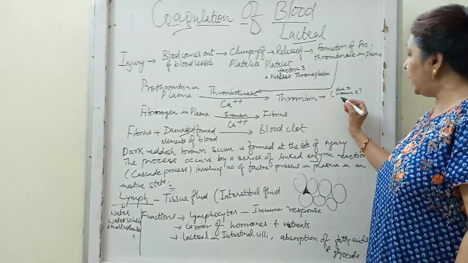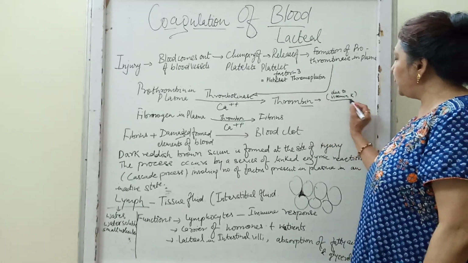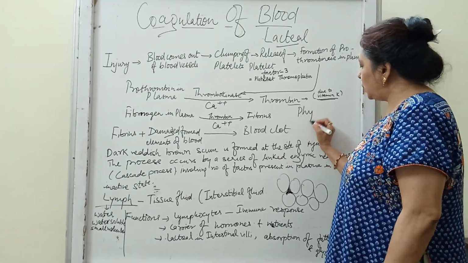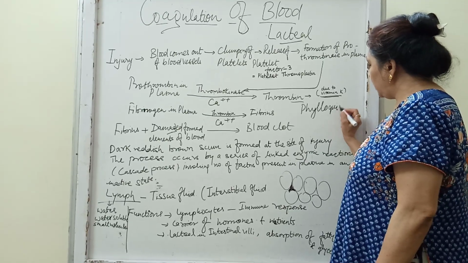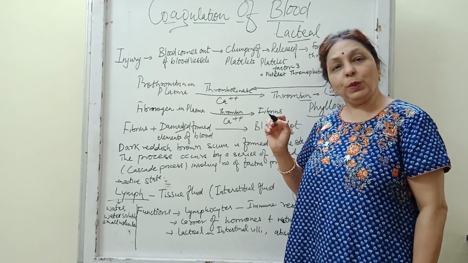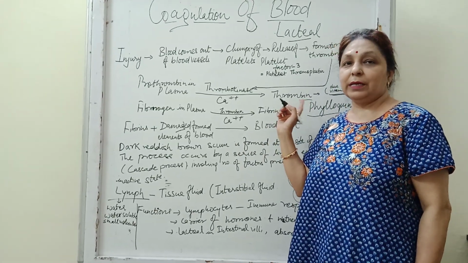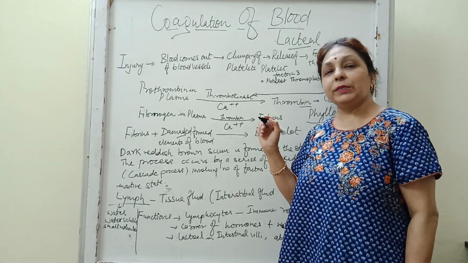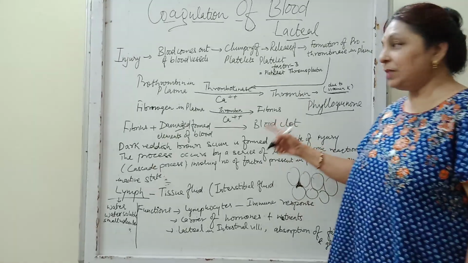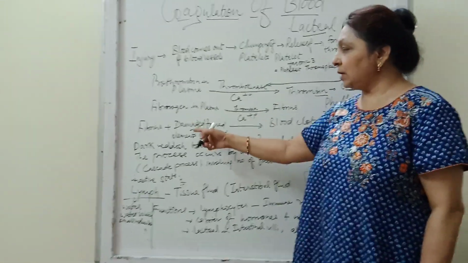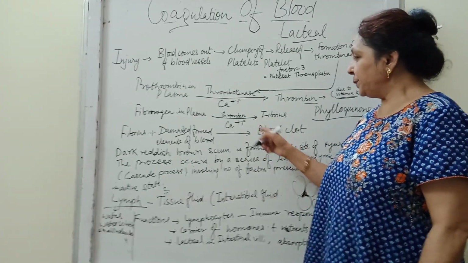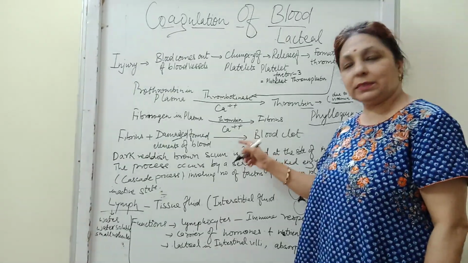Then vitamin K: thrombin formation depends on vitamin K. The chemical name of vitamin K is phylloquinone. Vitamin K is also responsible for the clotting of the blood, but the clotting takes place by this cascade process which I mentioned to you, where the protein fibrinogen gets converted into fibrin in the presence of thrombin and calcium ions.